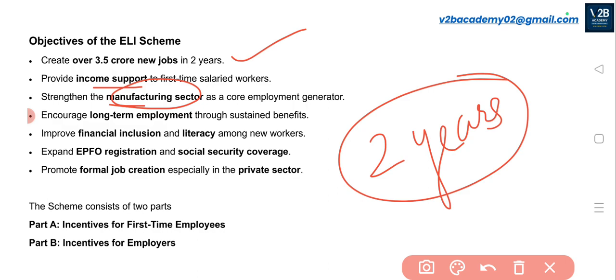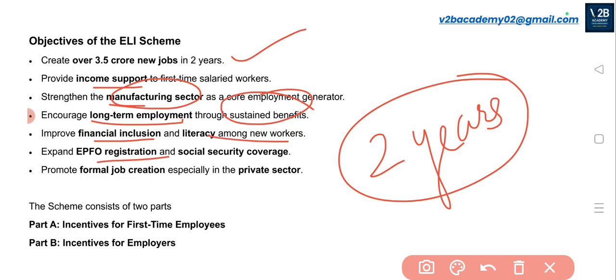Because it is a core employment generator, most of the labor intensive sectors and employment generation capability will be there in the manufacturing sector. So that's the reason the ELI scheme will focus more on the manufacturing sector, and this will encourage long term employment, because what we need is a sustainable result, not a temporary result. So long-term employment is the objective of the ELI scheme, and this will improve financial inclusion, and also improve the literacy of the workers.